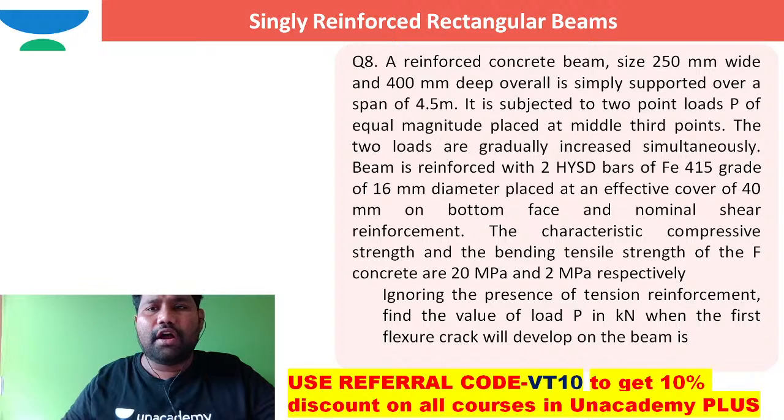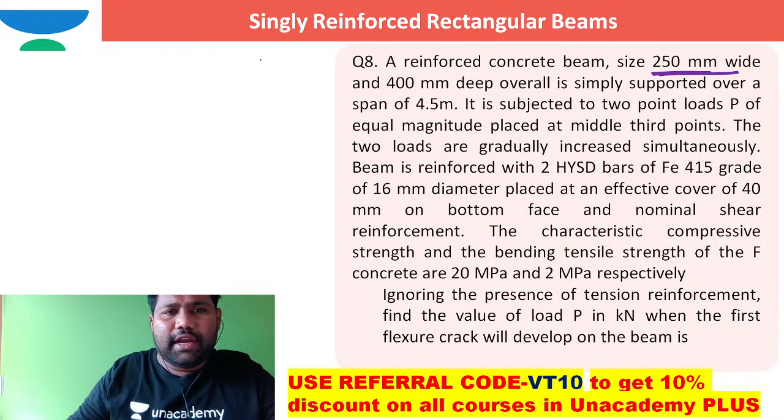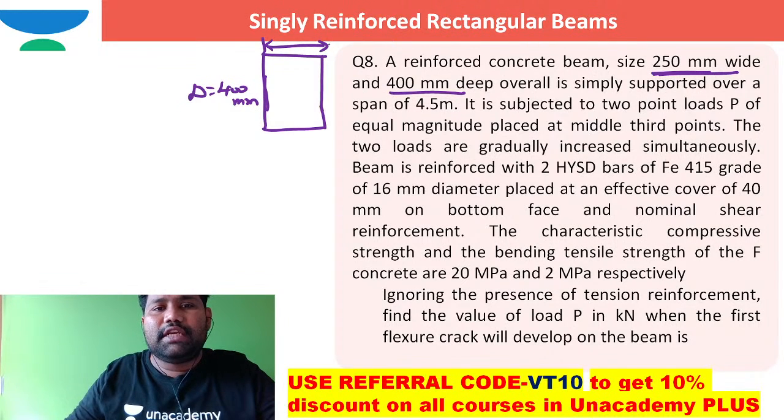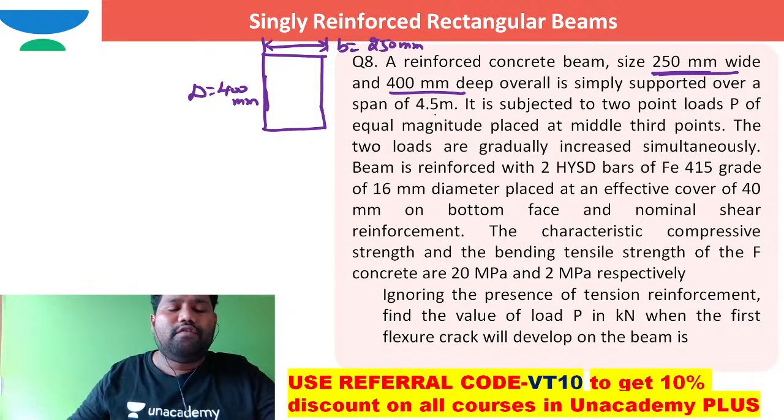A reinforced concrete beam of size 250 millimeter wide. The width of the section is 250 millimeter, and the overall depth of the section is 400 millimeter. This capital D is 400 millimeter, and small b, the width, is 250 millimeter. It is simply supported over a span of 4.5 meter.